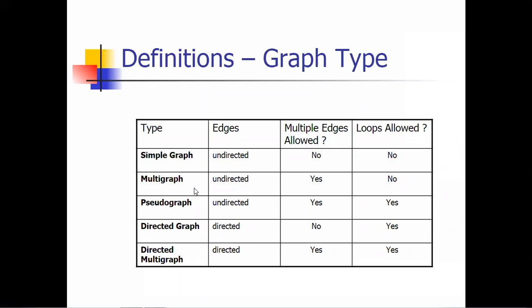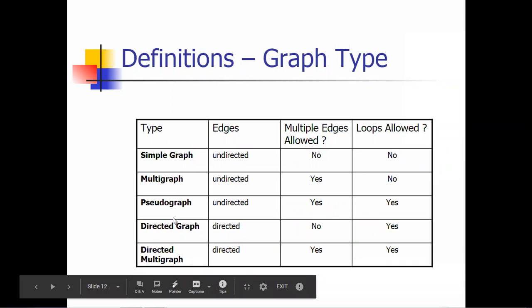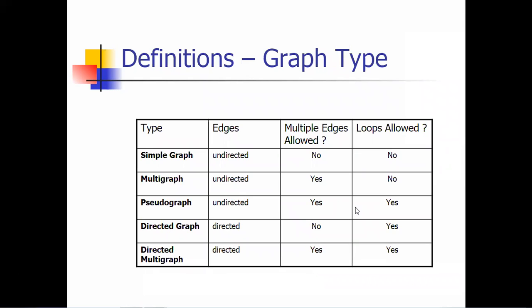Okay. And what about a multi-graph? It is again undirected and multiple edges are there. The loops are not allowed. When we talk about the pseudo graph, it is again an undirected graph. The multiple edges are allowed and loops are also allowed.